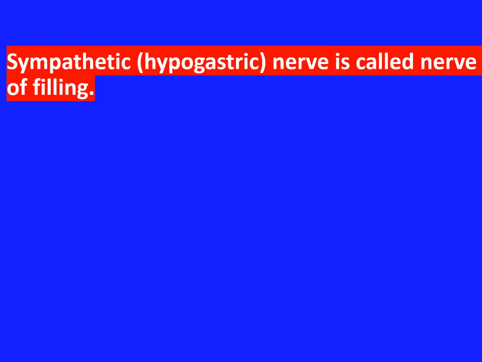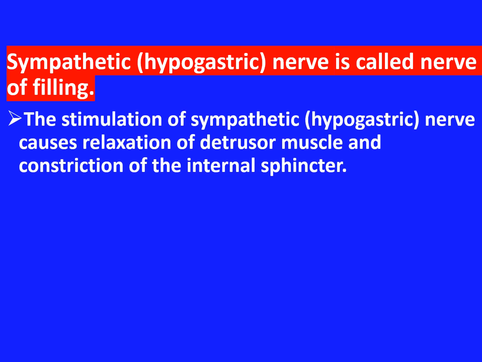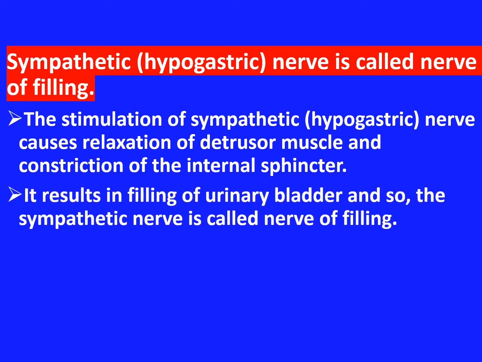Now the sympathetic or hypogastric nerve is known as the nerve of filling. The stimulation of the sympathetic or hypogastric nerve causes relaxation of the detrusor muscle and constriction of the internal sphincter. It results in filling of the urinary bladder, and so the sympathetic nerve is known as the nerve of filling.